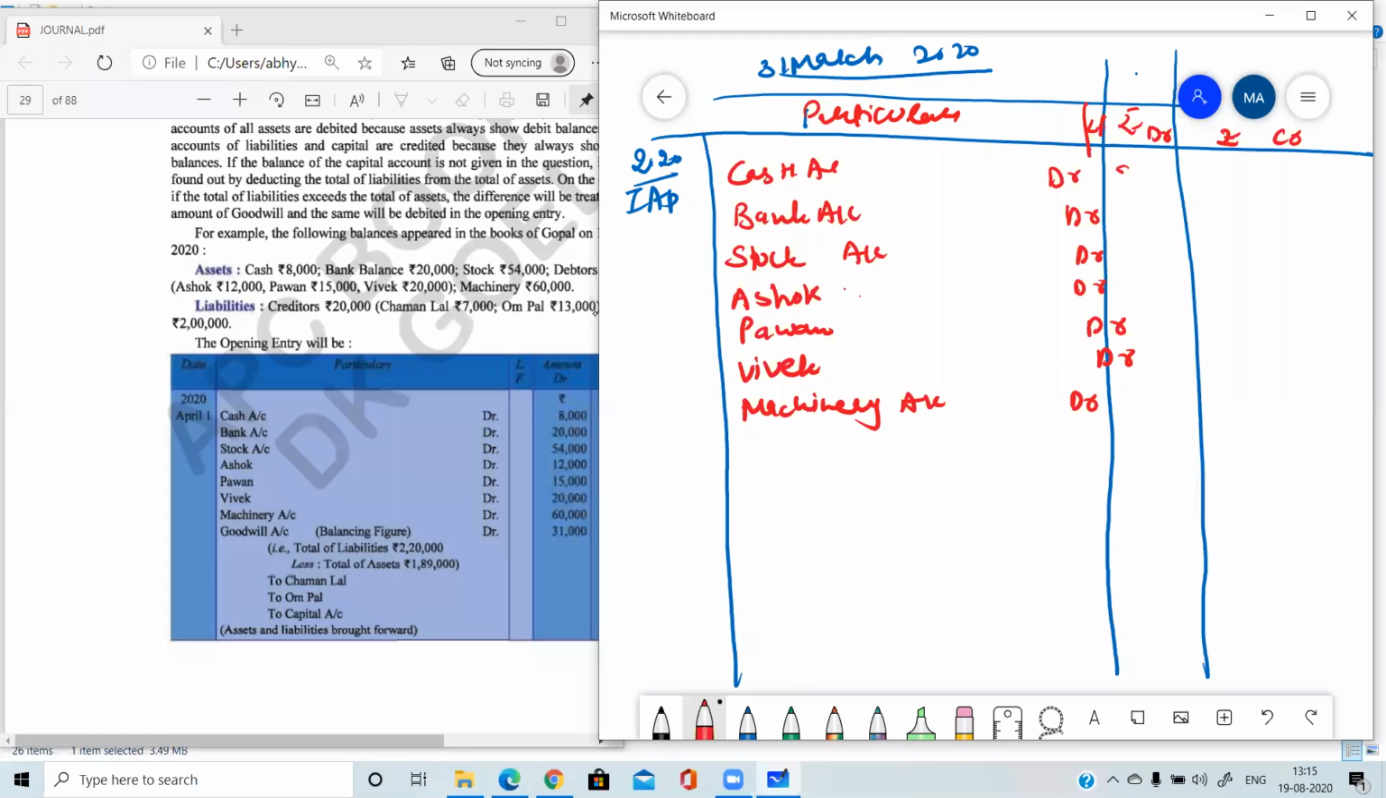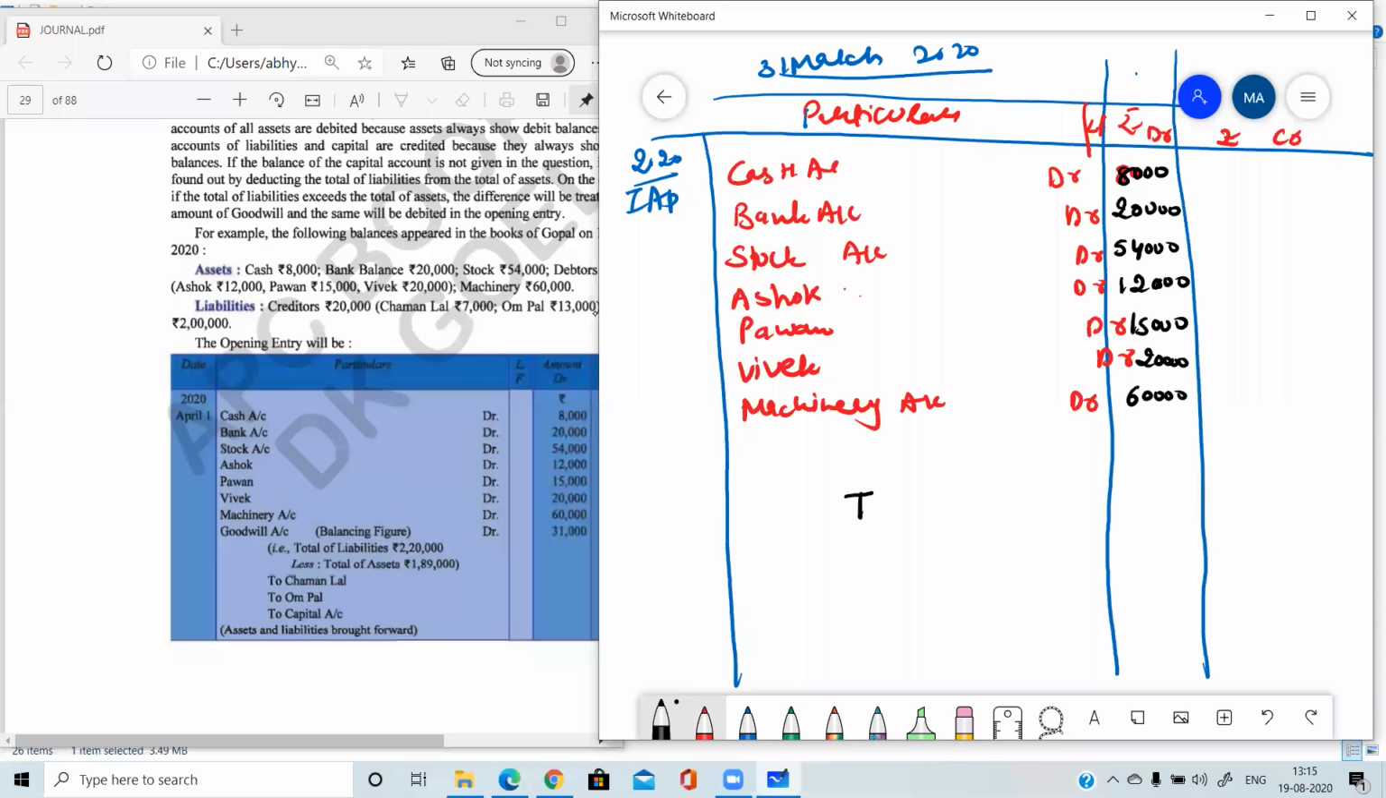Now write the amount. Cash is debited with 8,000. Bank is with 20,000. Stock is with 54,000. Write the same amount which is given in the question. Ashok is with 12,000. And Pawan is with 15,000. Then Vivek is with 20,000. Then machinery account is debited with 60,000. So we have debited all the assets.